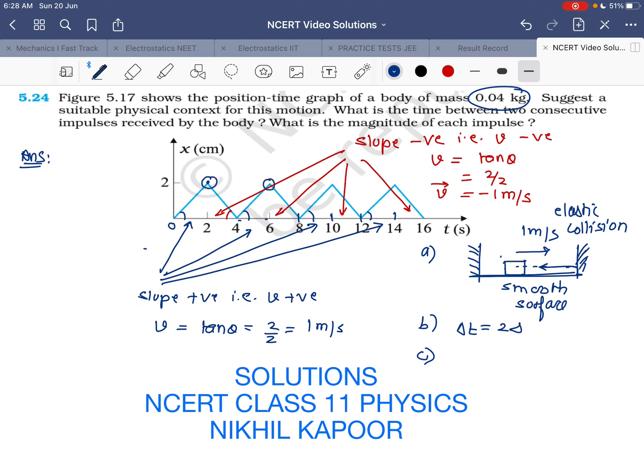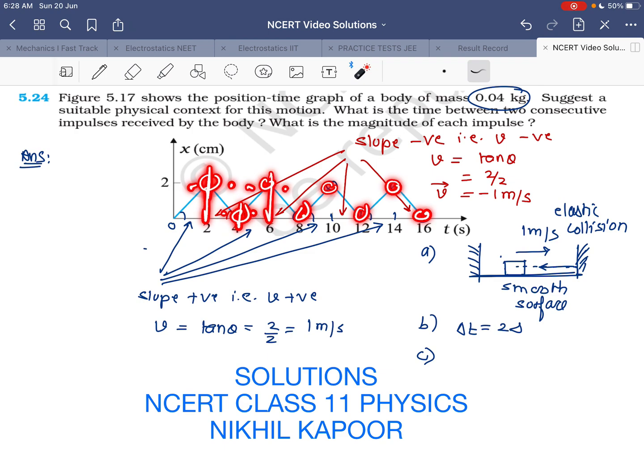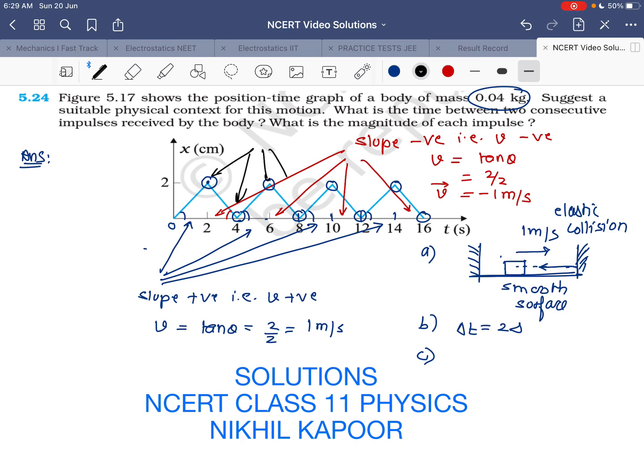Okay, this is the point at this moment, at this moment, at this moment, that is after intervals of 2 seconds the body is receiving impulse, also at these points. The points which I have made circles, at these points you can say just before 2 second velocity is different, just after 2 second velocity is different, just before 4 second, after 4 second, before 6 second, after 6 second, before 8 second, and so on, and the impulse received every time is fixed. So these are the points where impulse is received by the body after an interval of 2 seconds.